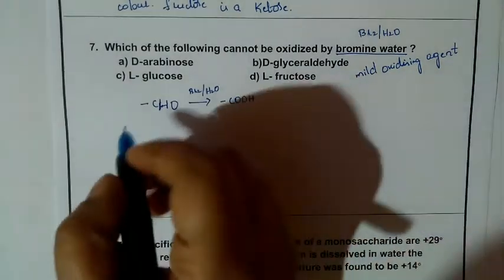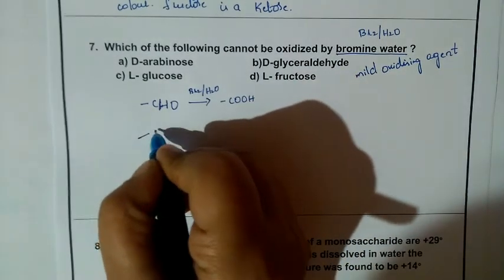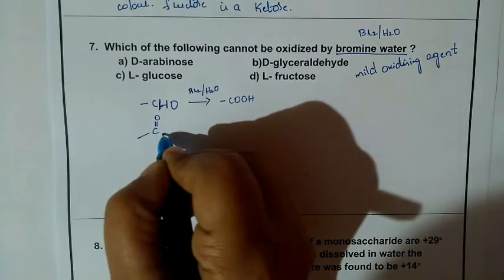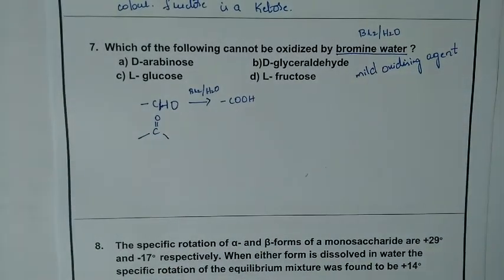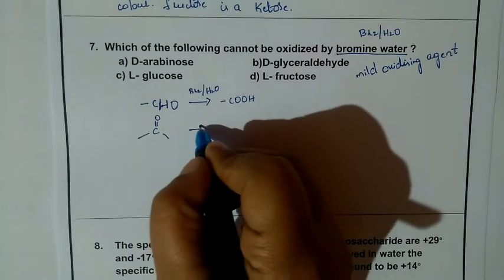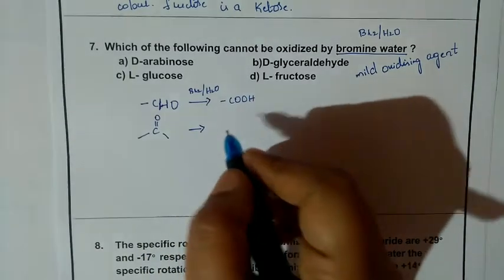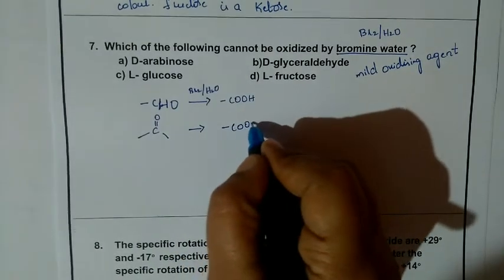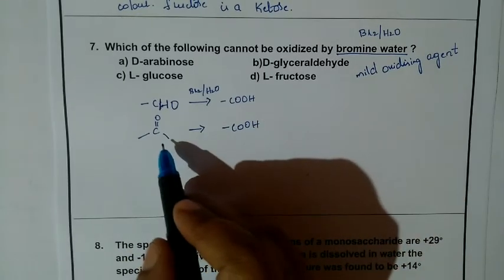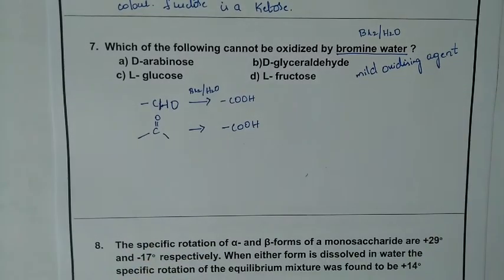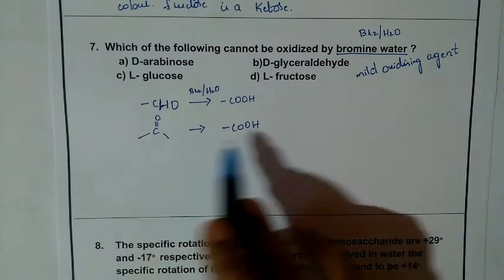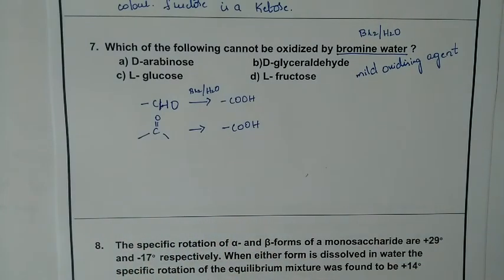But the ketonic group is divalent. It is in the middle of the carbon chain. Carboxylic acid is monovalent. That means in the middle of the carbon chain, the bond has to be broken. Then only it will be converted to carboxylic acid.